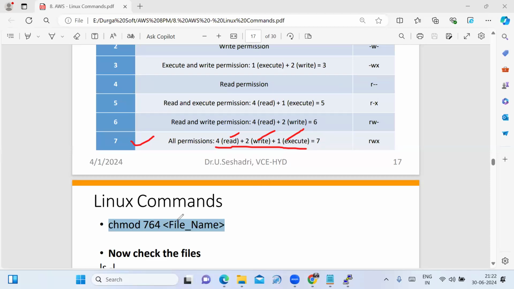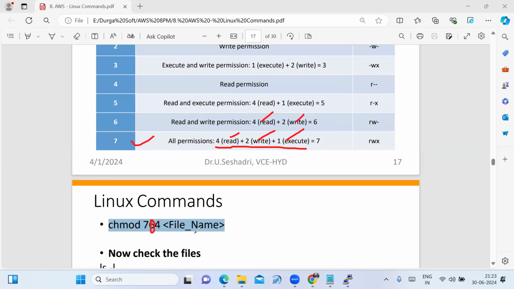I have given 7, 6, 4. 7 is nothing but all permissions. For whom? For the owner. I have given all permissions to the owner. Next, 6 I have written. 6 is nothing but 4 plus 2. That is, read permission I have given, write permission I have given. For whom have I given the read write permission?